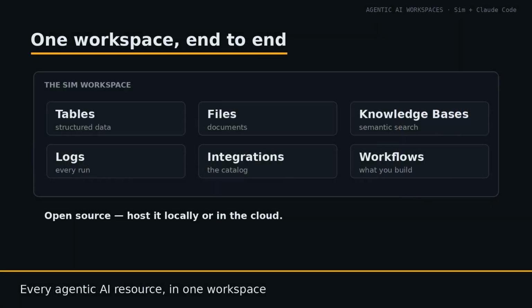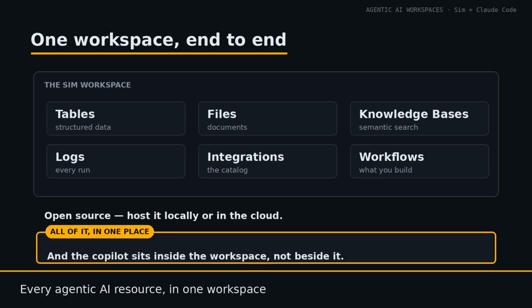So what is an end-to-end agentic AI workspace? The goal is simple to state. Every agentic AI resource you need in one place. In Sim, that means tables for structured data, files, knowledge bases for retrieval, semantic search over your own documents, logs for every run, a library of integrations, and the workflows themselves.